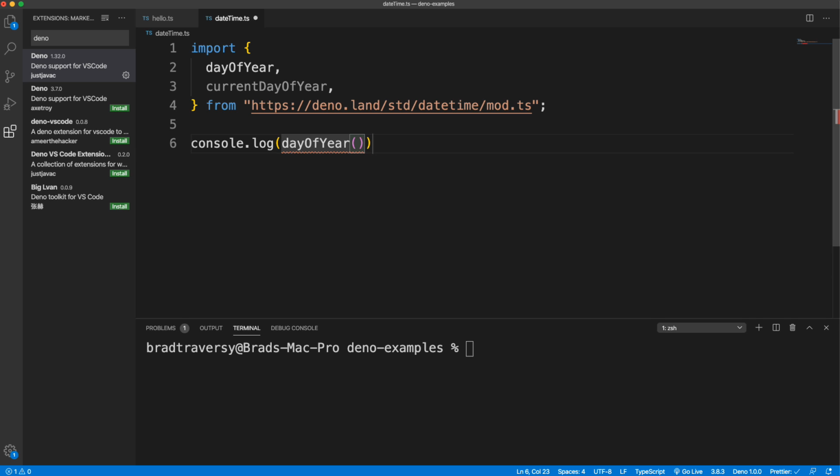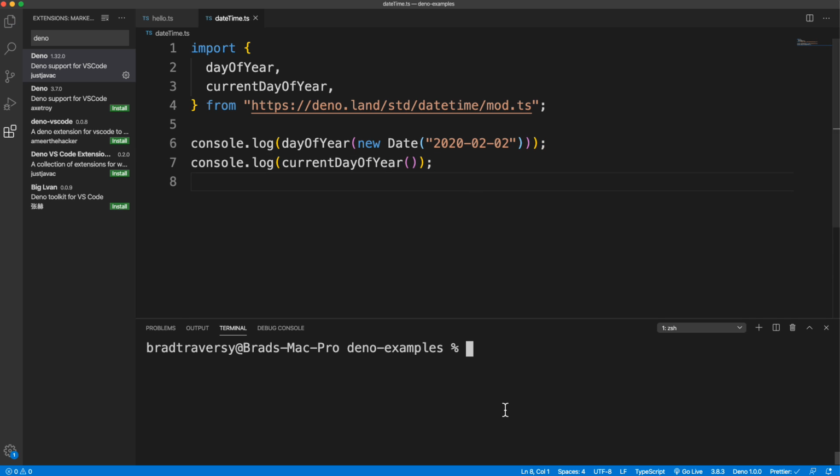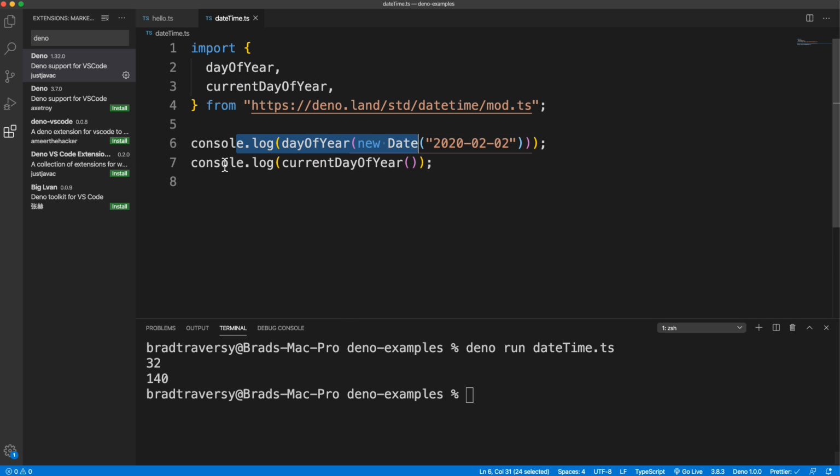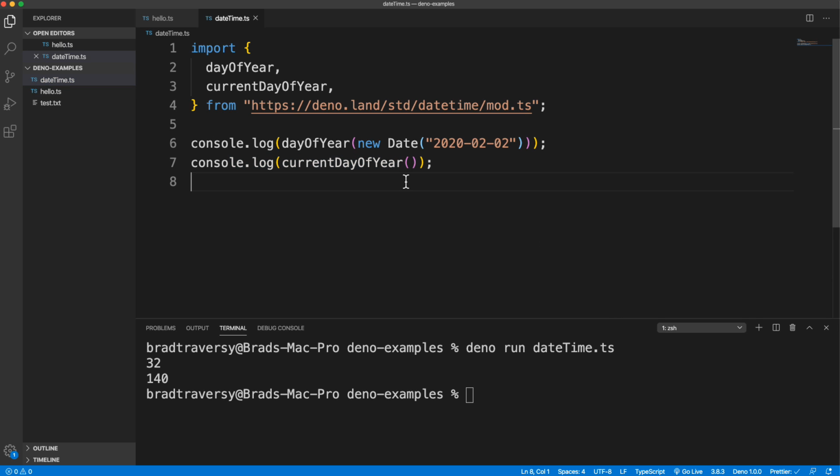console log that, and then this takes in a date. So we'll say new date, let's say 2020-02-02. So it'll just give us whatever the day is of that. And then let's do another console log with the current day of year, which will just give me whatever today is, the day of today's date. So I'll go down here and I'll run deno run datetime.ts. I get 32 for this, and I get 140 for this. Okay, so that's just an example of how you can use a standard library module.